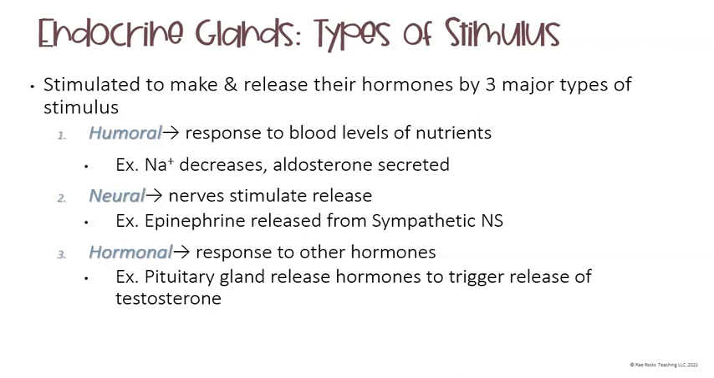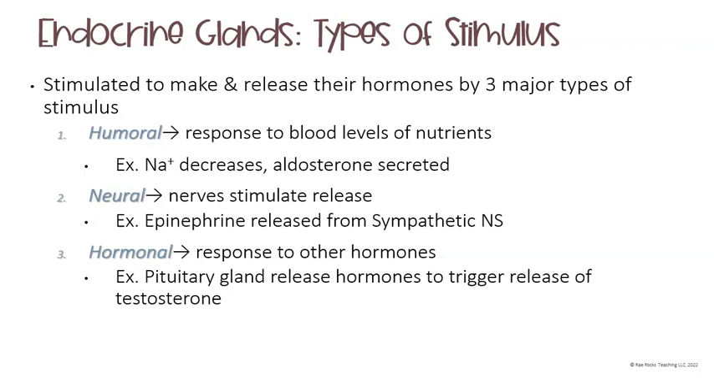Endocrine glands have different types of stimulus. So they're stimulated to make and release their hormones by three major types of stimulus. The first one is humoral. This would be response to levels of nutrients in the bloodstream. So for example, as our sodium levels decrease, aldosterone would be secreted into our bloodstream to help to raise those levels back up. The second one is neural.